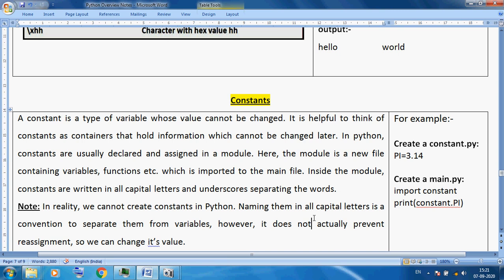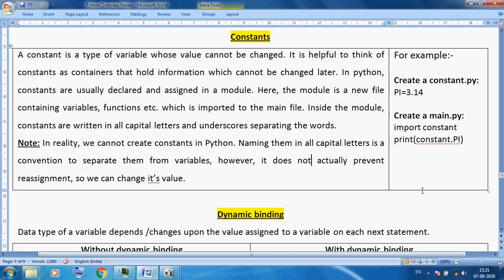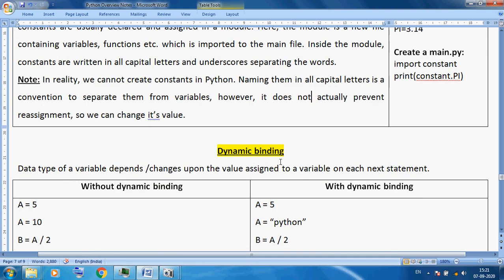But practically you can perform this thing in this style. So in reality Python cannot support constants. Constant is only a concept. We must know what a constant is in a program, in any programming language. This value we cannot change further, but Python cannot support the constant concept. If you use the constant concept in this style, but in future I am again changing the pi value, the constant concept will fail in the Python language. Okay, so the next topic is dynamic binding.